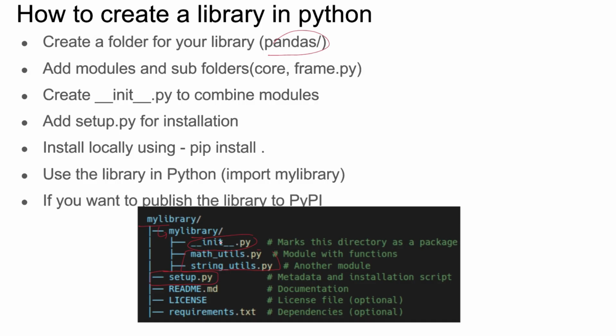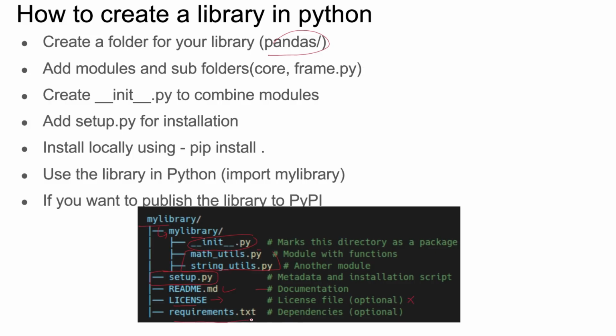Right now I have not included it because it does not make sense to create your own library right now. Right now what you need to focus on is understanding the basic concepts. Nobody is going to ask you in an interview to go and create your own library, right? Don't worry about this. The readme file will have a description of this whole module. License, as I also showed you in pandas, is for the purpose of distribution, but it's optional. If you want to give one, you can.